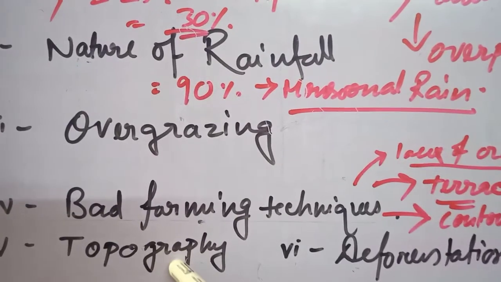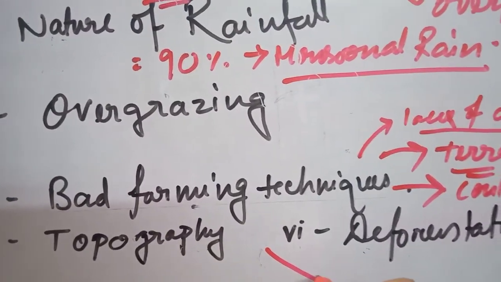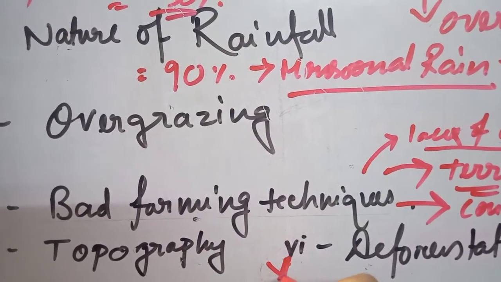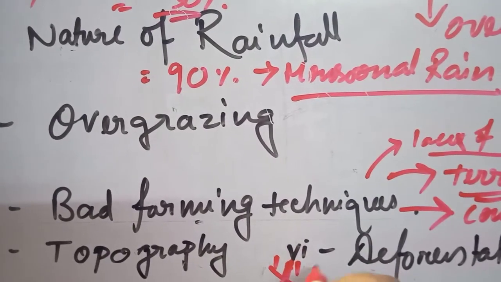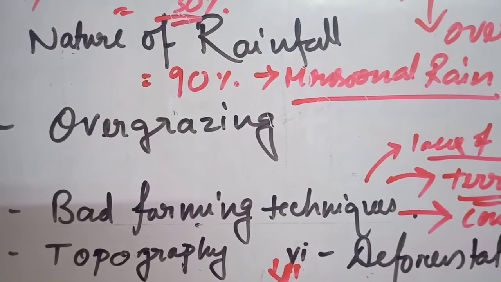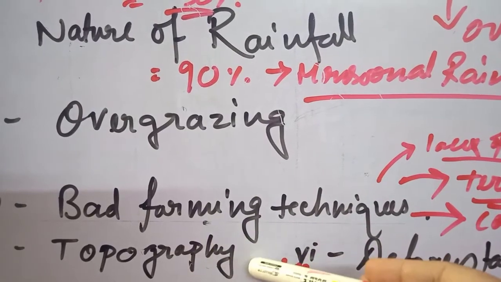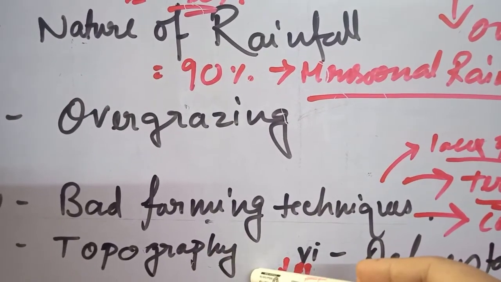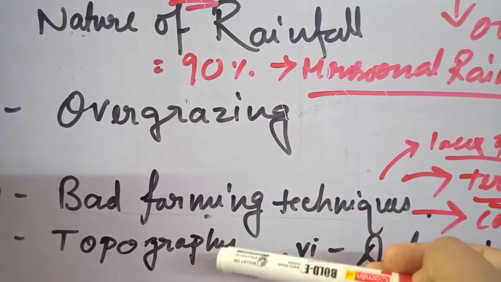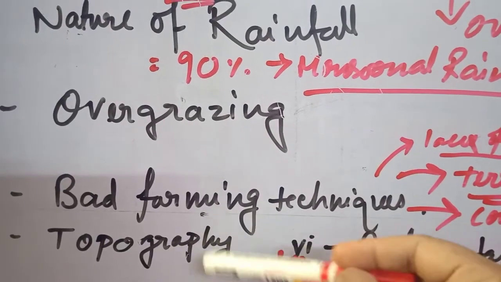Next, topography with steep slope, together with heavy rainfall. In topographical areas where heavy rainfall with steep slope is there, that area will have more soil erosion. Like we can tell about the northeast part and the Shivalik, the southern part of the Himalaya mountain, where we can see this kind of soil erosion.